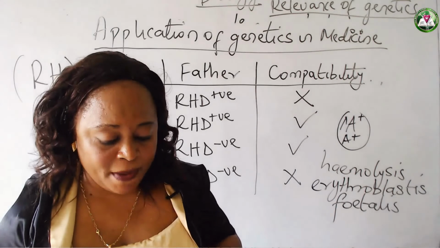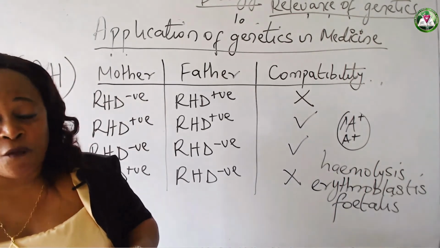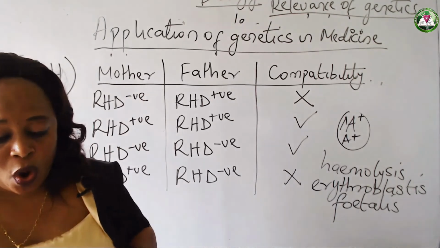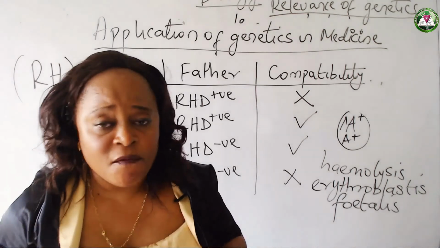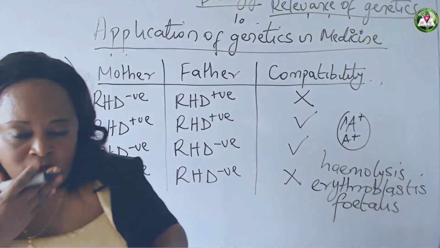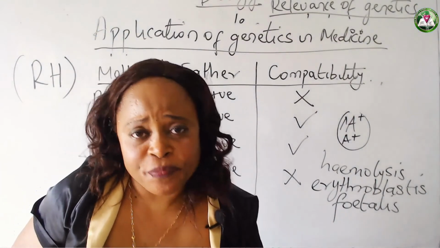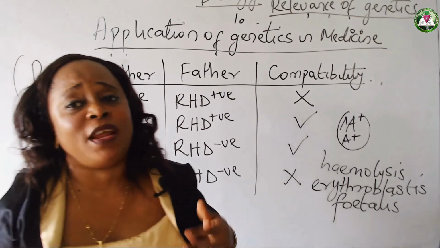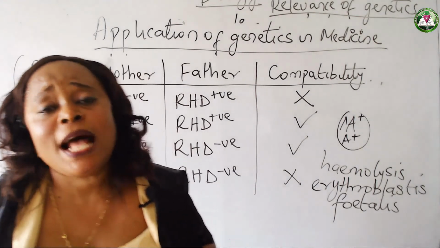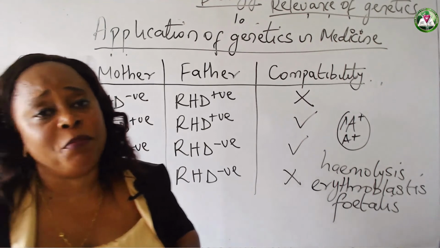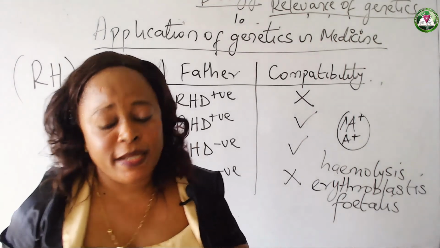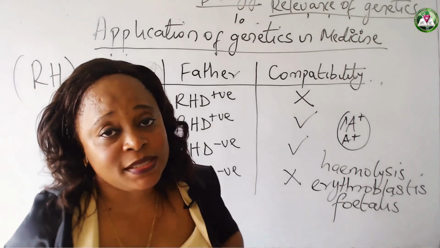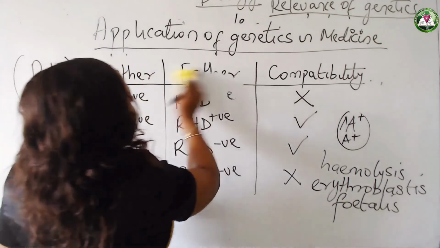I also told you about the possibilities of what will happen to the child, about the hemolysis and the condition we call erythroblastosis fetalis, okay? Finally, I also told you the name of the injection that is given to the woman after the first pregnancy to ensure that the antibodies are not formed in the body of the mother that will end up fighting the child. So now I want to give you assignments, things I want you to go back and read up.